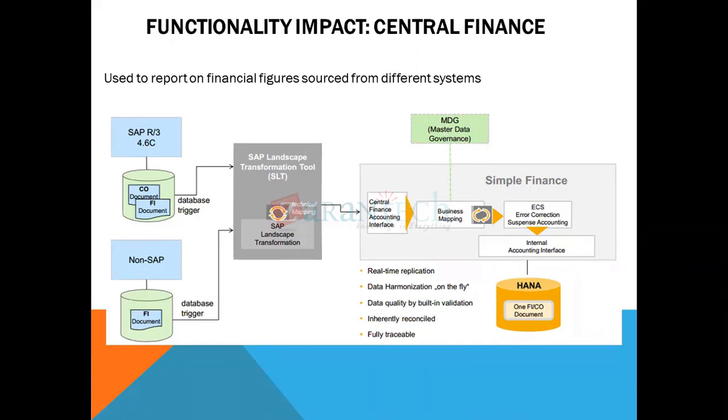In some cases, if the MDG is not available, no need to worry about that. We can do the manual mapping. That is going to be the process. But 99.9% MDG is the default in SAP S4HANA for the mapping of all the scenarios. So I'll show the MDG also.